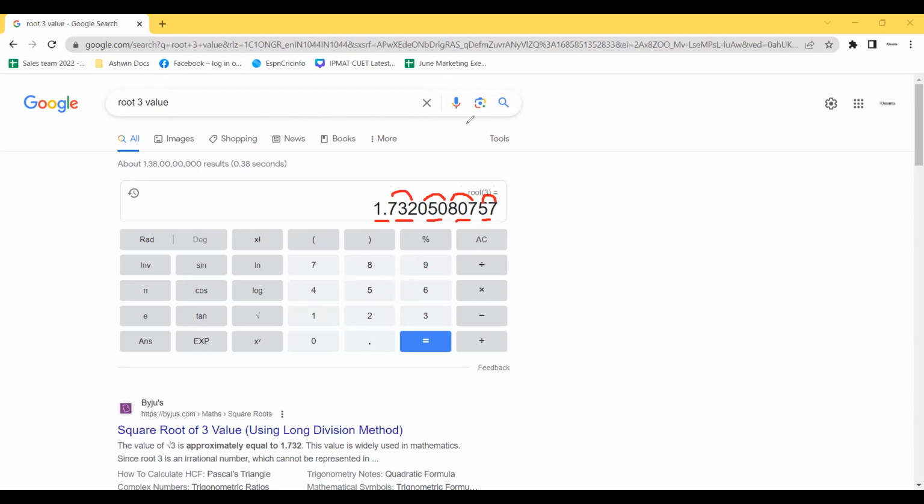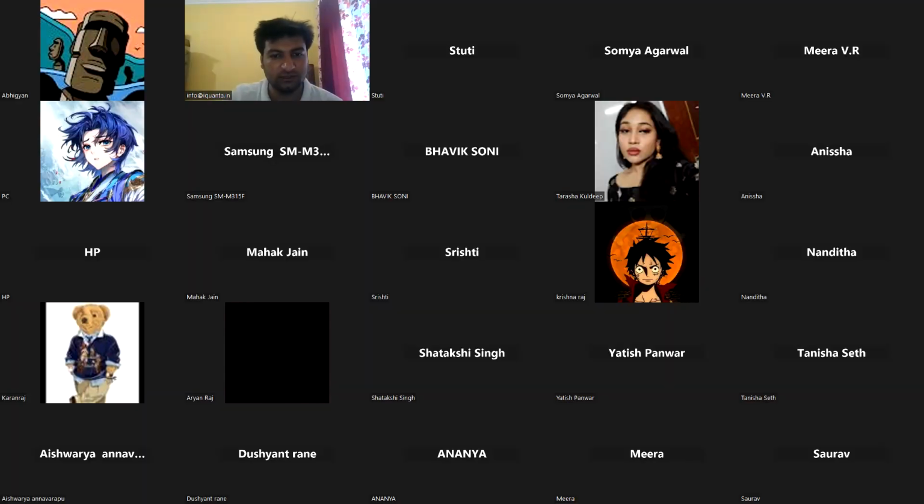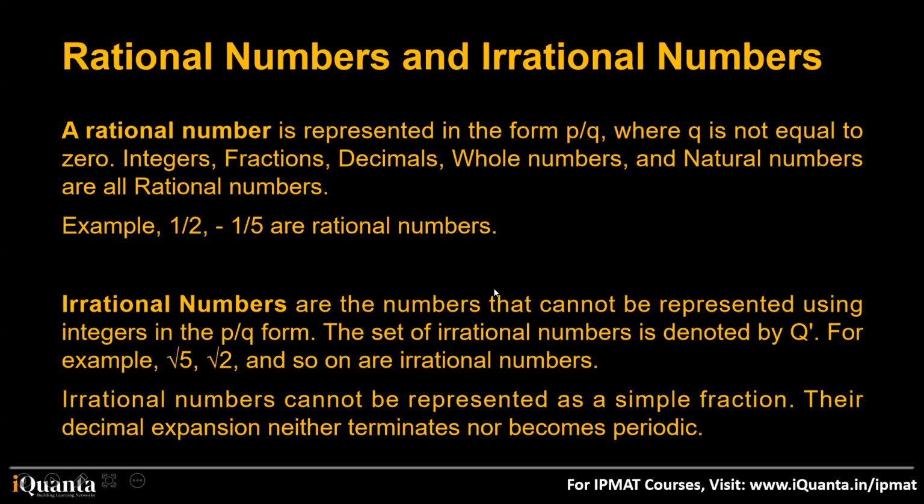Is that clear? When we check the value of root 3, root 5, which are irrational numbers, we do not see any pattern or repetition of numbers, right? So what do I want to say here? Now when we come to our definition of irrational numbers, we were told that the set of irrational numbers is denoted by Q. For example, root 5, root 2, and so on are irrational numbers. Irrational numbers cannot be represented as a simple fraction. The decimal expansion neither terminates nor becomes periodic.